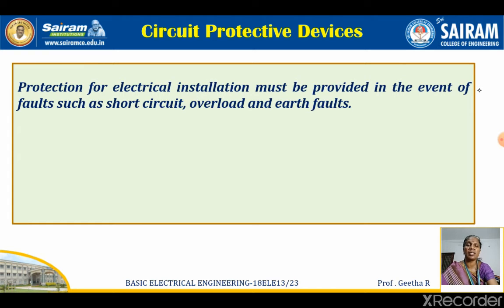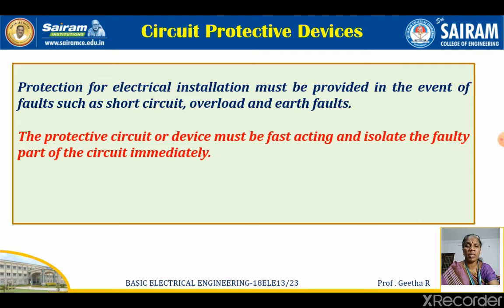The domestic wiring is nothing but the wiring meant for houses or the commercial building or the residential building. So in houses you have electrical appliances like water heater, refrigerator, washing machine, mixie, wet grinder, and so many other electrical appliances. These devices should be protected if at all any electrical fault occurs. So protection for the electrical installation must be provided in the event of faults such as short circuit, overload and earth fault. Whatever may be the fault, protection should be given.